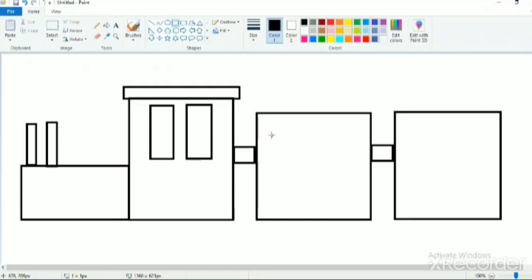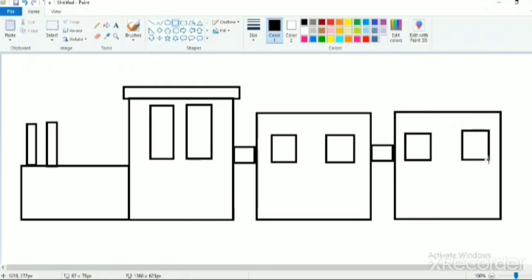And you need to set the level of the boxes. Now I'm going to draw two windows in each bogie, like this.